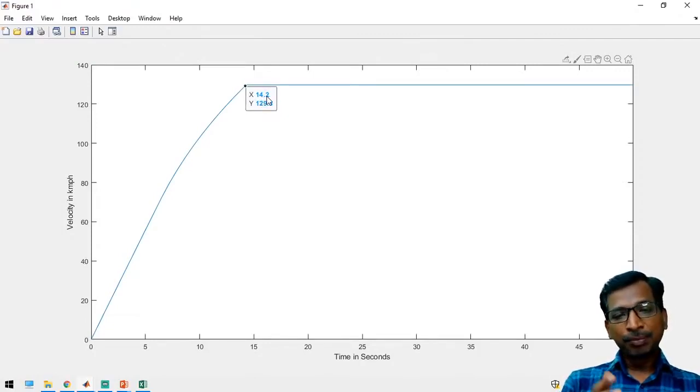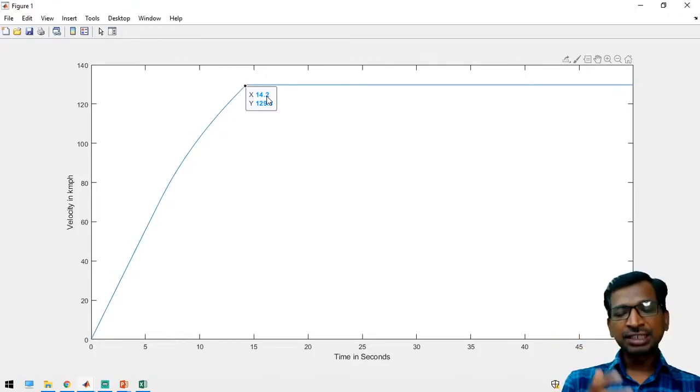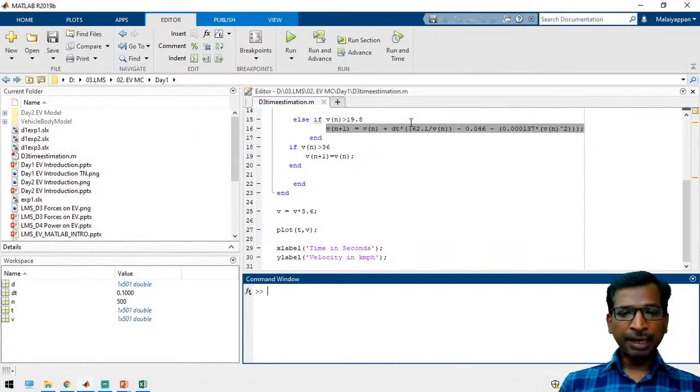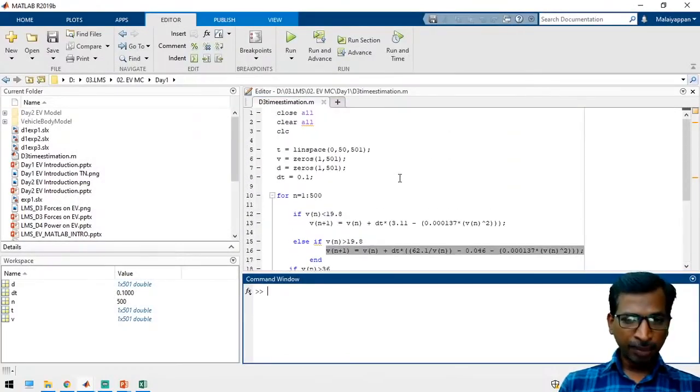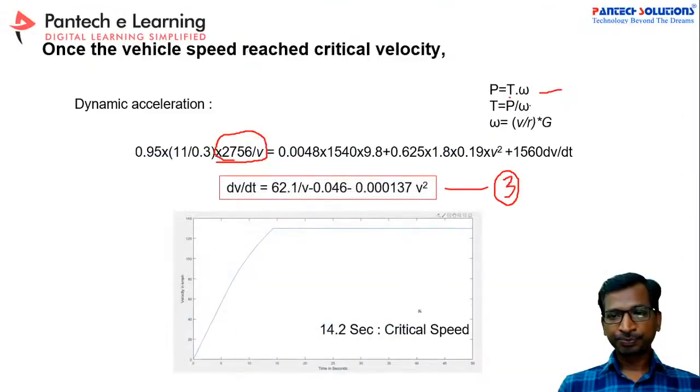So this is the maximum time within which the vehicle can reach up to the maximum speed, that is the critical speed. Like that you have to calculate your motor speed time frame, right? I recommend everyone, just to practice, generate your own MATLAB code to achieve this formula. This equation is available on the LMS portal, so you can download it.